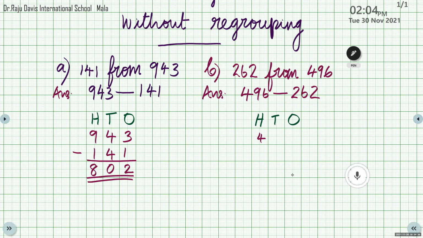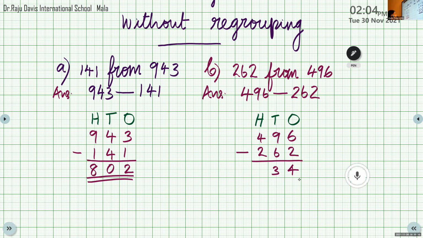Tens place, 9 minus 6. 3. Hundreds place, 4 minus 2. What is the answer? 2. So the answer is 234. Good boy.